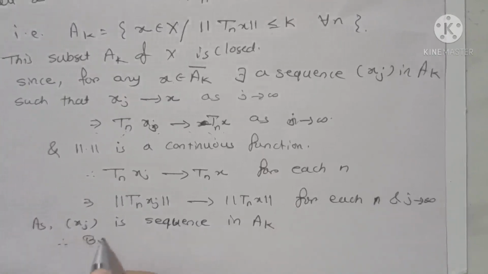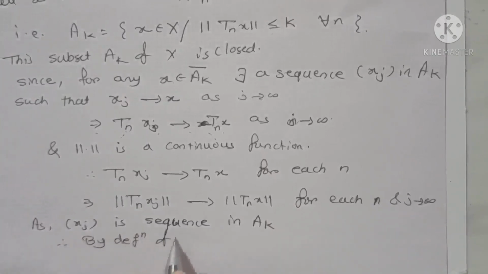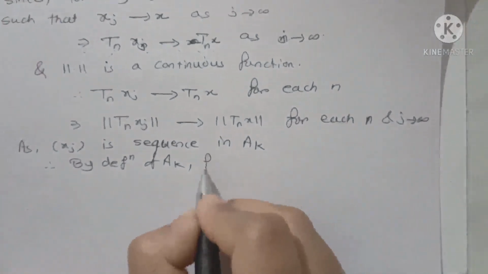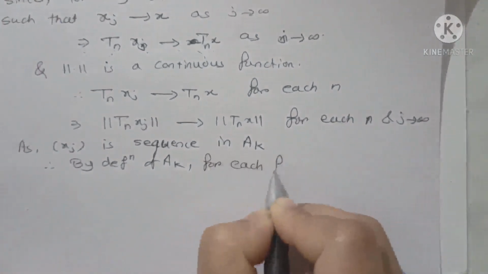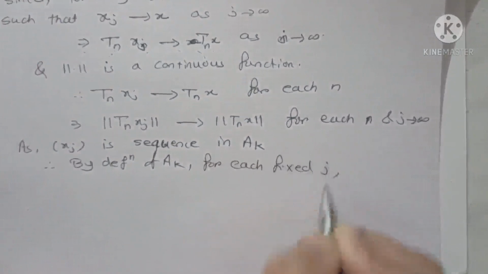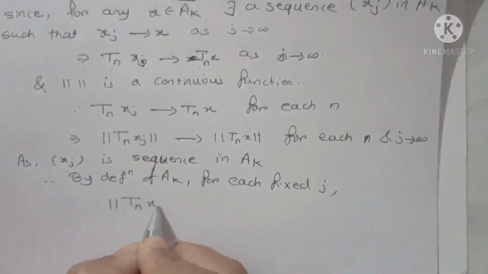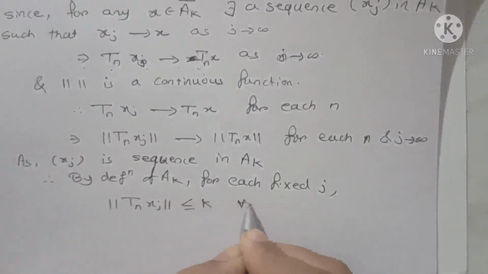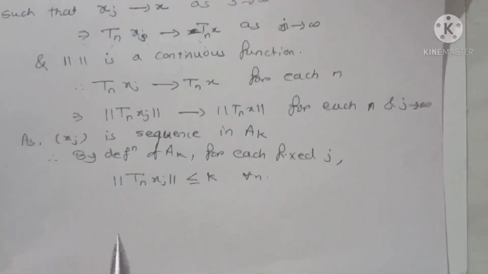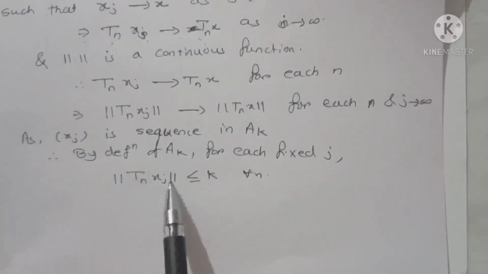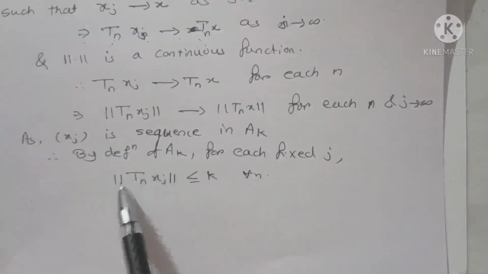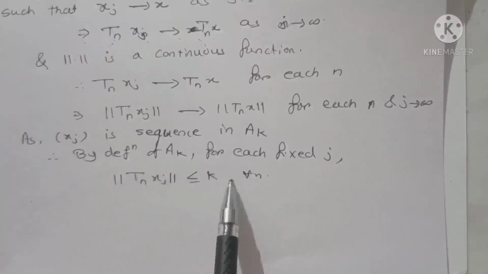Therefore by definition of Ak, for each fixed j, norm of Tn xj is less than or equal to k for all n, and for each fixed j, norm of Tn xj is less than or equal to k.